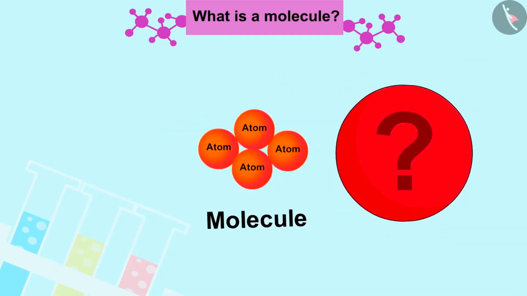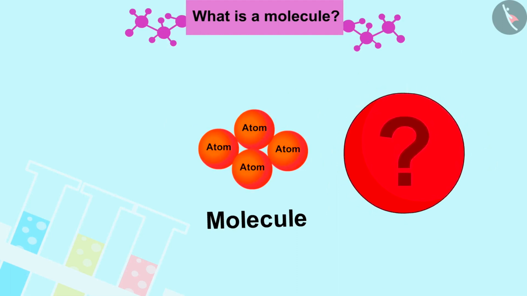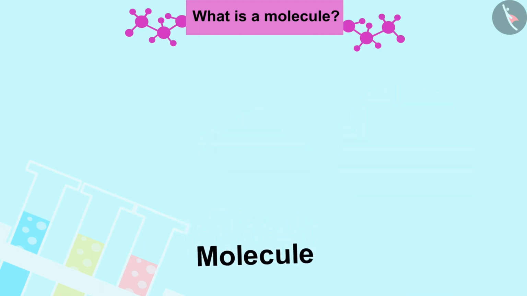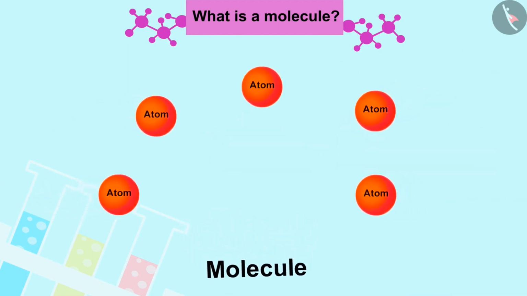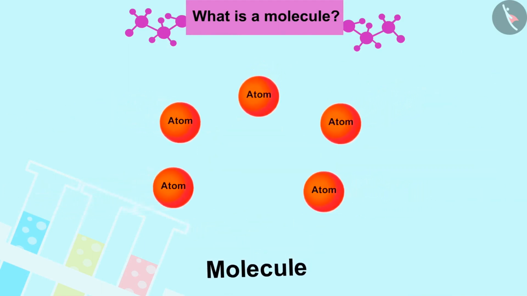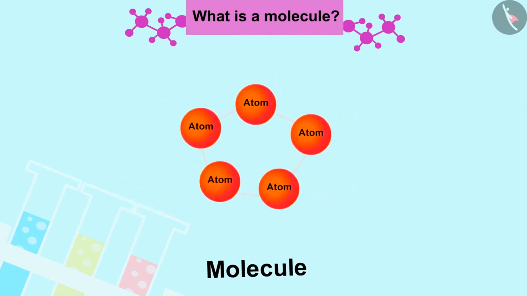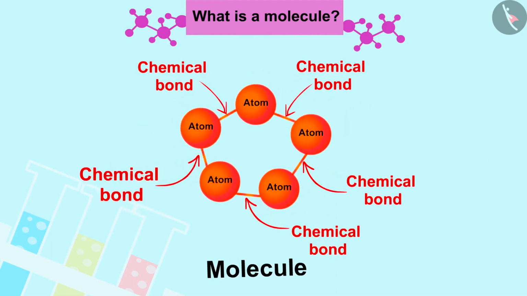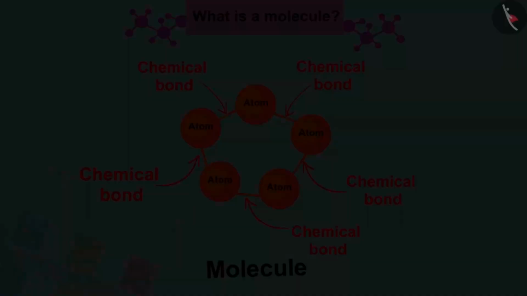First of all, you must be thinking, what are molecules? A molecule is a group of two or more atoms that are bonded together by chemical bonds, or they are tightly connected by mutual attraction force.